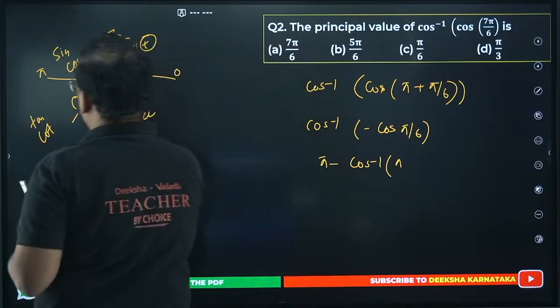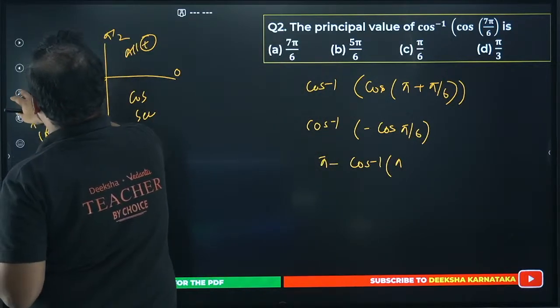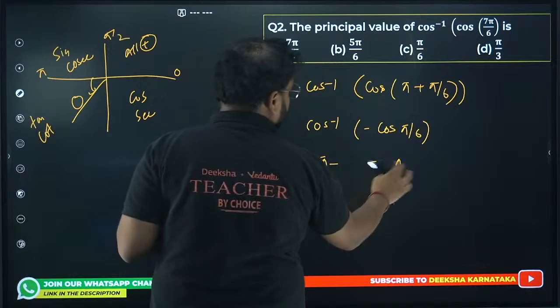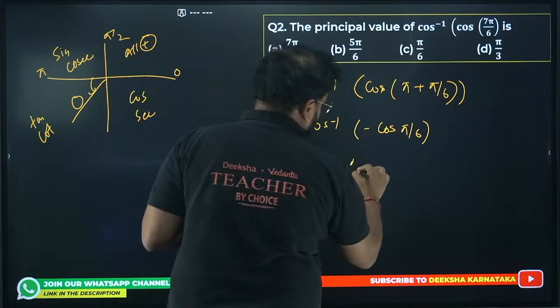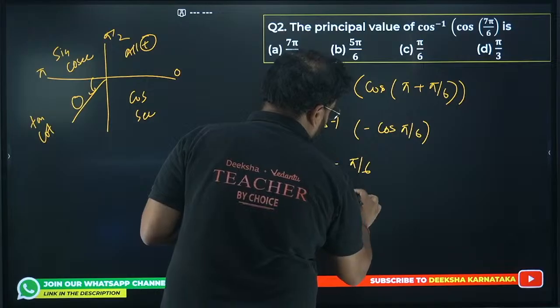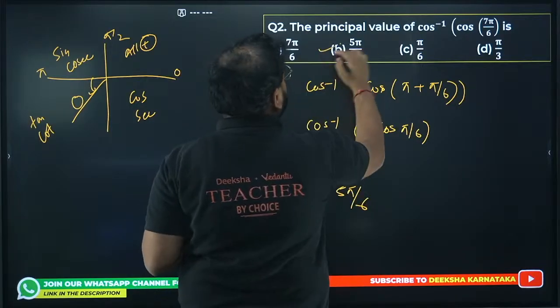Cos inverse of cos, so I can just remove it. It will become simply pi by 6, right? Cos inverse of pi by 6, answer is 5 pi by 6. Option is B.